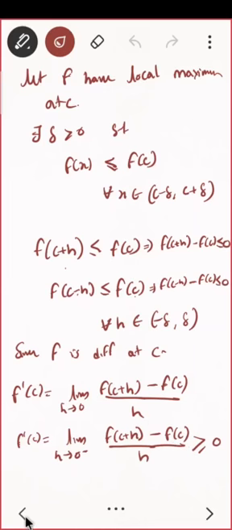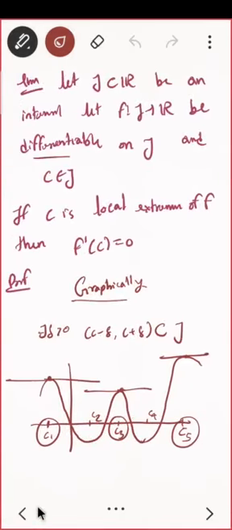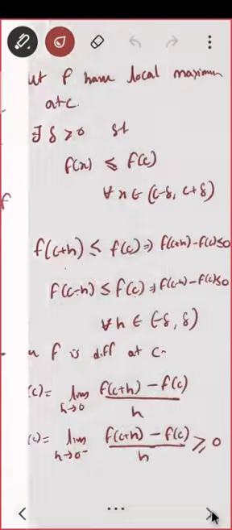Hence, what did we prove? We proved that if your function is differentiable and c is a local extremum, then the derivative is 0. I am just trying to build up to Rolle's theorem and Lagrange's theorem and everything. So the next topic will be Rolle's theorem, which we will do in the next lecture.